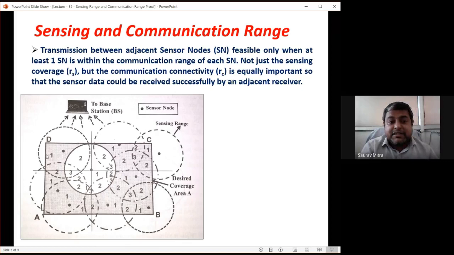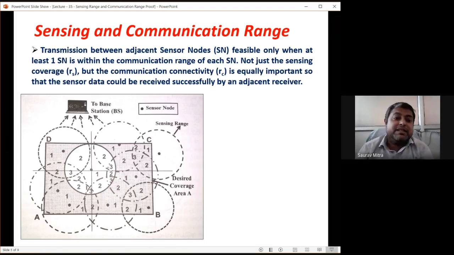And each of these sensor nodes has the location information. So it is not only the data that it is sending, but it is sending the data with location information. This node is closer to point D, and these nodes are closer to point C. With respect to the base station, all these nodes have their own specific data point. Either you do it by GIS or by some local referencing, but it is there.